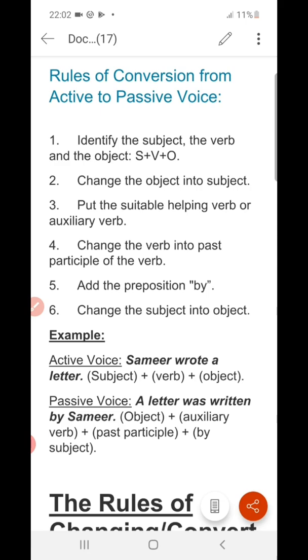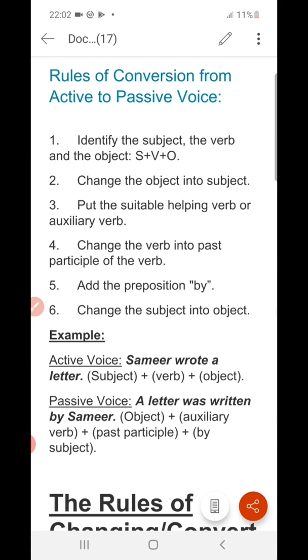Number 2. Change the object into subject. That means you have to change the object of the active voice into the subject of the passive voice. Understood? Object of the active voice into the subject of the passive voice. Next one. Number 3.